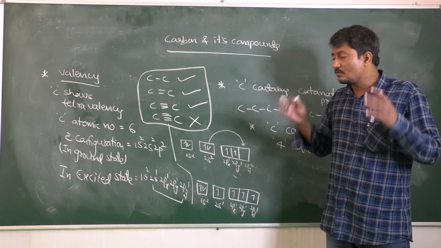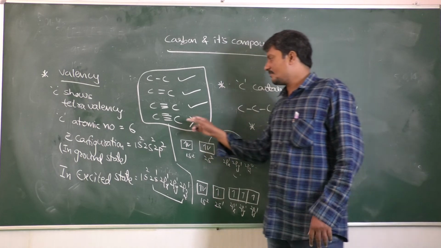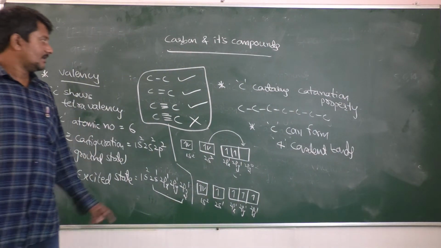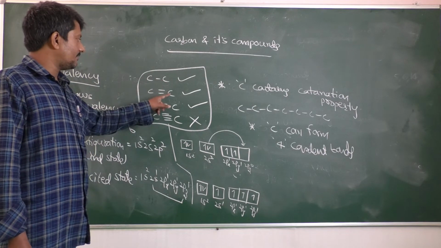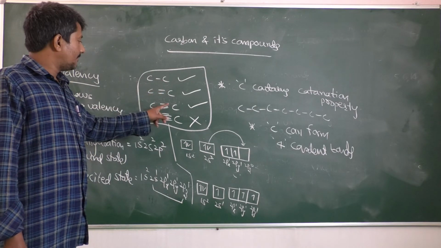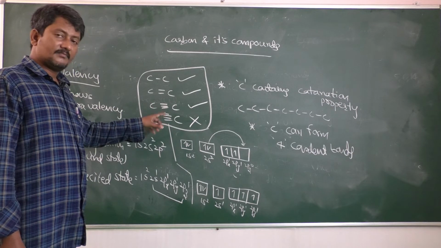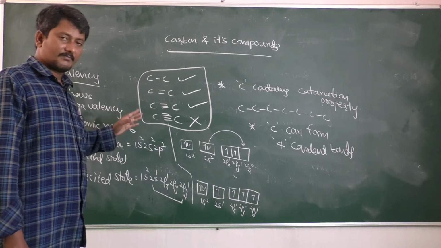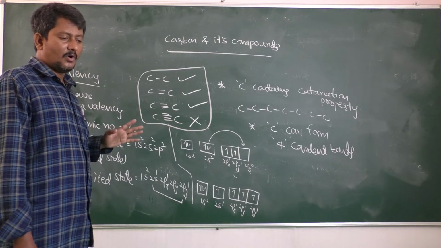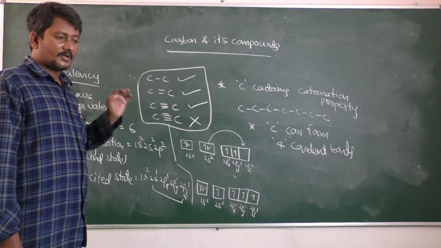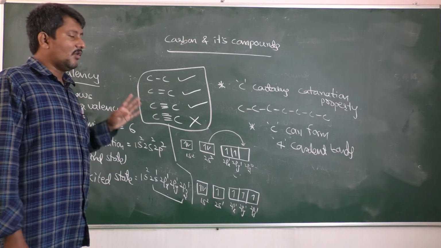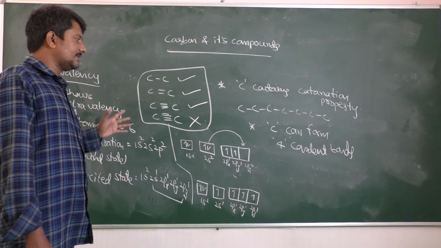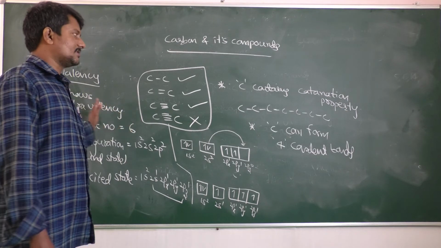Between 2 carbons, one single bond, one double bond, or maybe a triple bond, but a quadruple bond is not possible. In every organic compound, carbon forms 4 covalent bonds. Less than 4 covalent bonds is not possible.